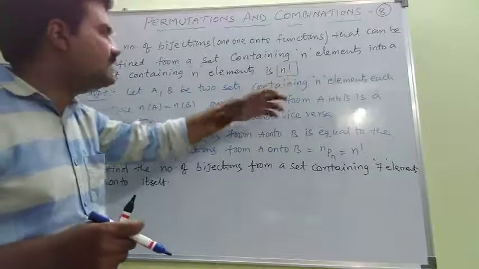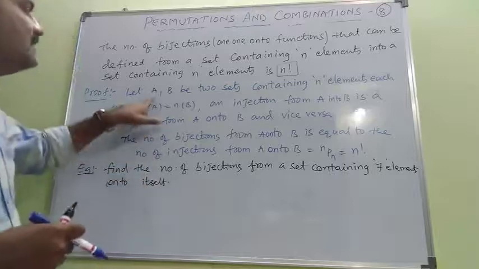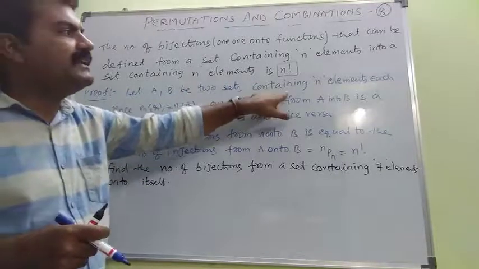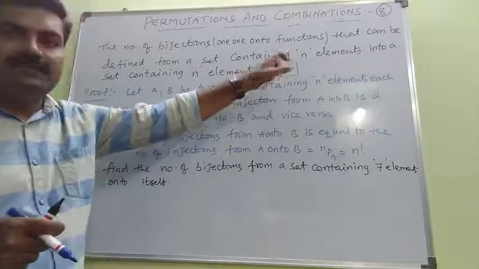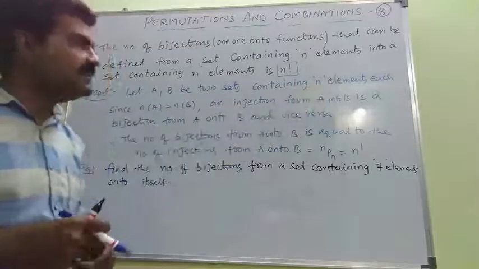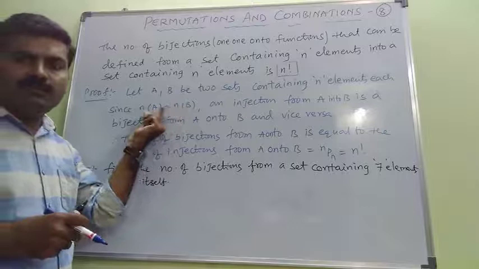Let us see the detailed explanation for this situation. See, capital A and capital B are the two sets which contain n elements each. Both are containing the same number of elements. Now n(A) is equal to n(B).